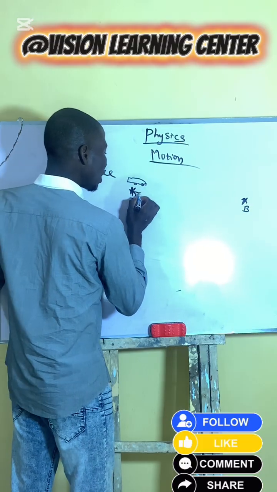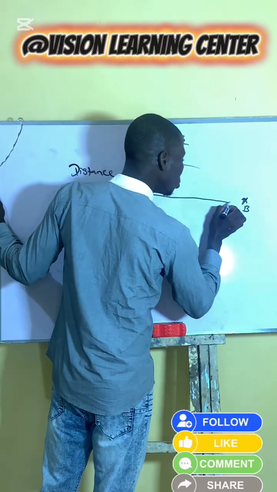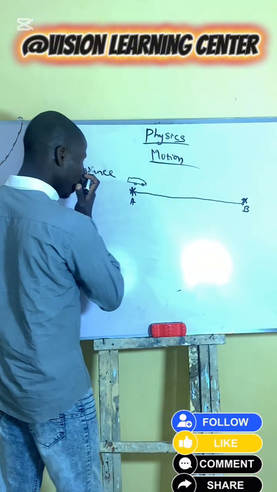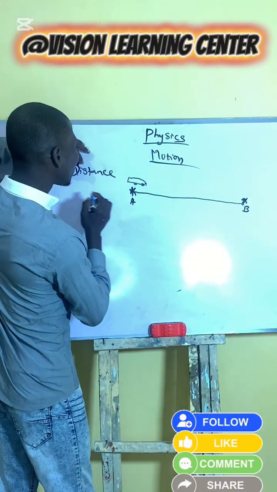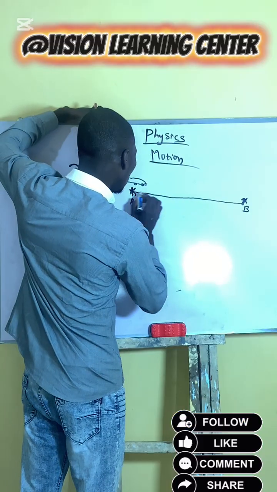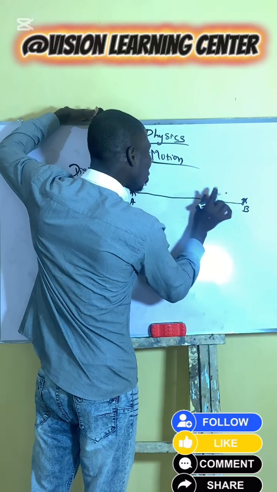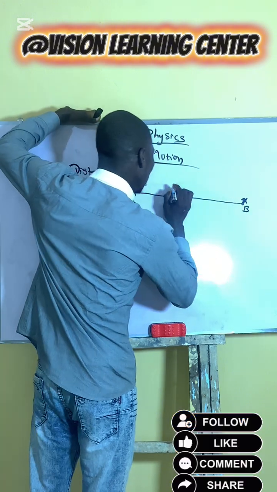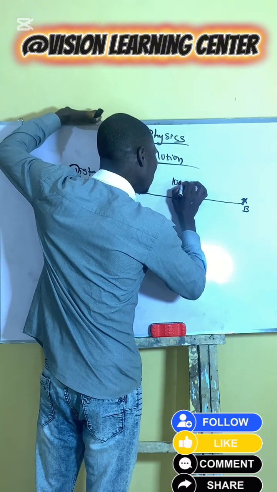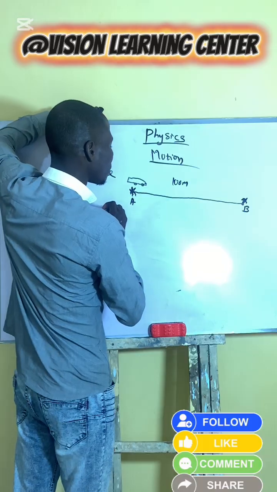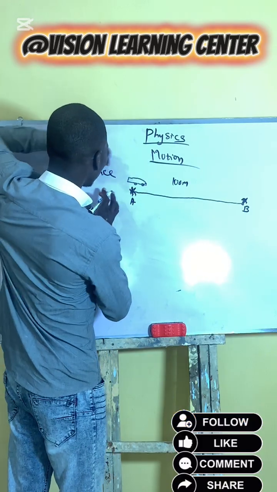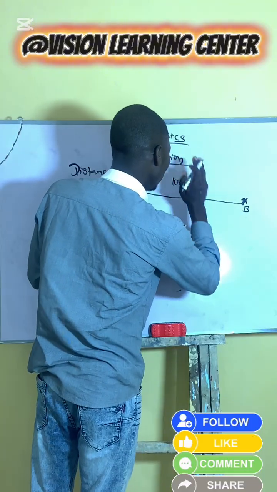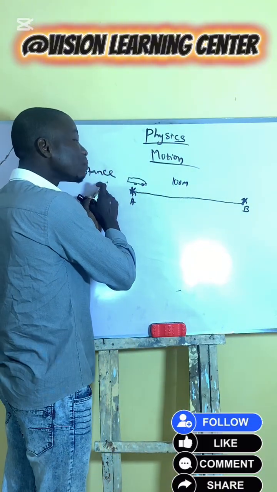Okay, and this car is moving from this point A to this point B, and we say that distance is the total length. So let's assume that the gap between point A and point B is 100 meters. So the distance from this place to this place is 100 meters, regardless of direction.